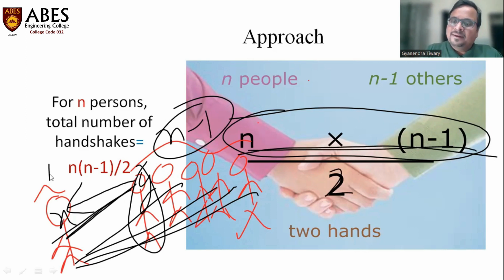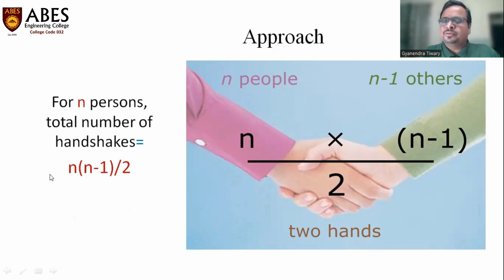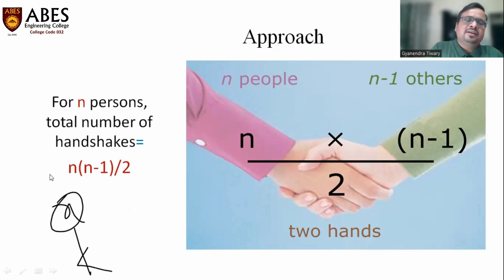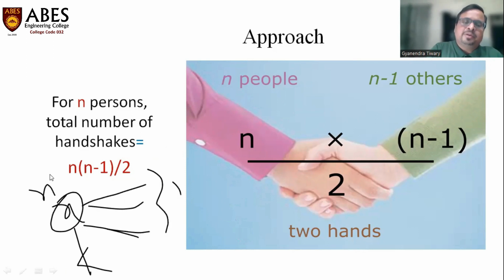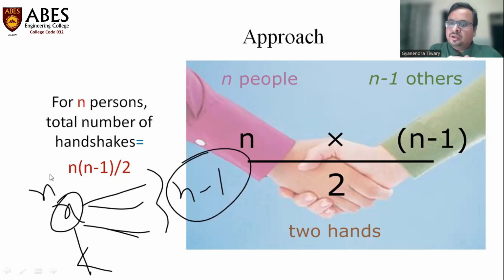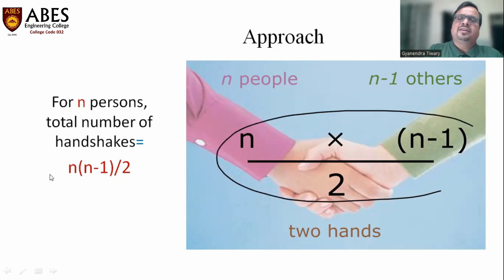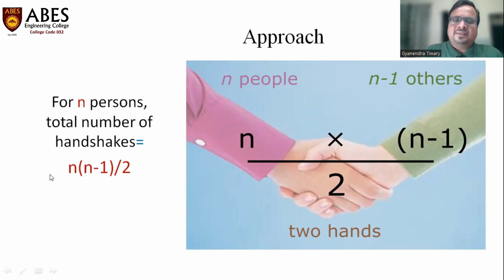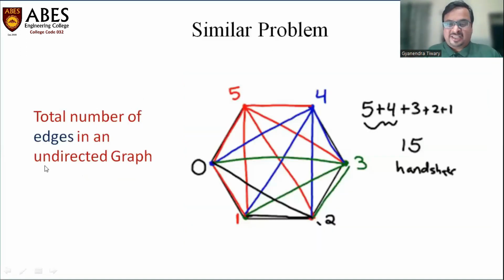By 2, why? Can you think? Yes, by 2, because if every one of the n people has shaken hands with n minus 1 other people, the total number of handshakes will be counted twice. Everybody has been counted twice in that case, and we just want the total number of single handshakes. So we will just divide this entire quantity by 2, and that's it. That's all. And this is the answer for the graph concept as well, right?